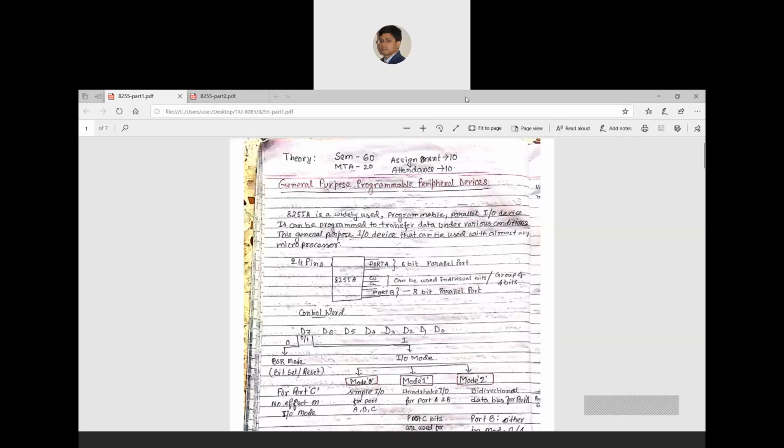The first assignment had questions related to 8085, and in the next assignment I will try to cover the rest of my syllabus. Maybe after 10th or 12th May, I will give you the assignment, and you have to complete it.